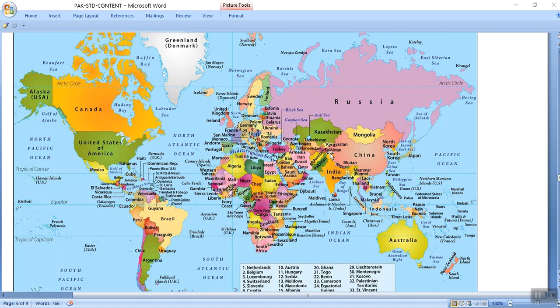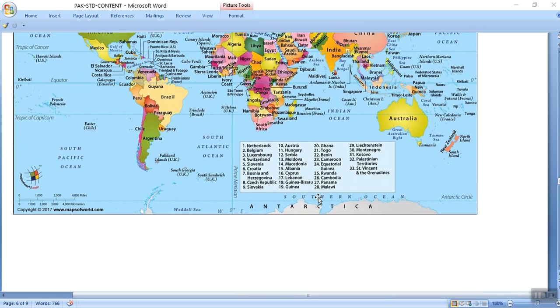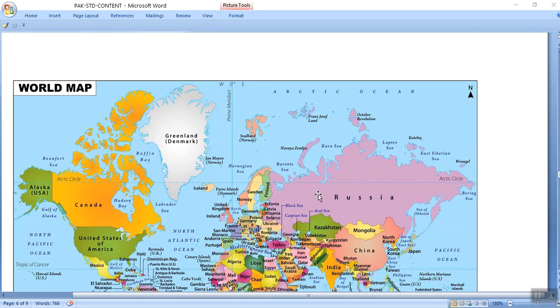Okay, dear students, I have told you all the seas, and there is one very important sea that is basically a lake. It is called the Caspian Sea. Fine. Most of the countries of Central Asia are around it. Well, this is all about the world.